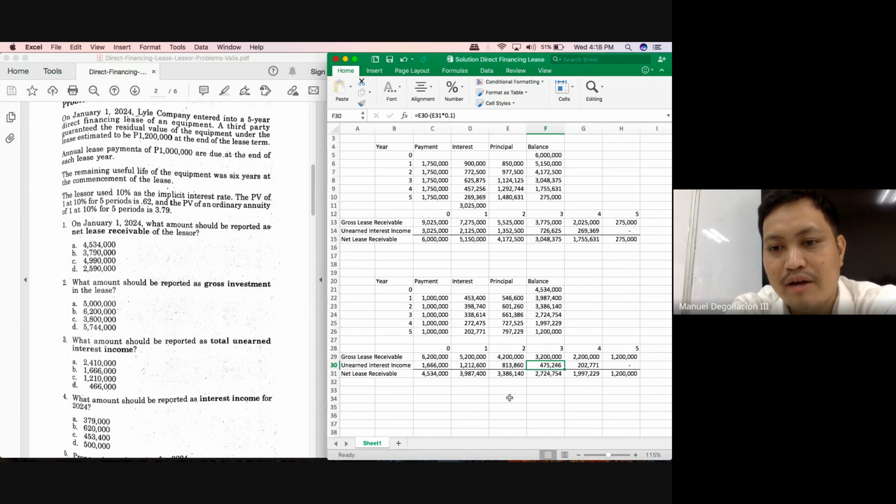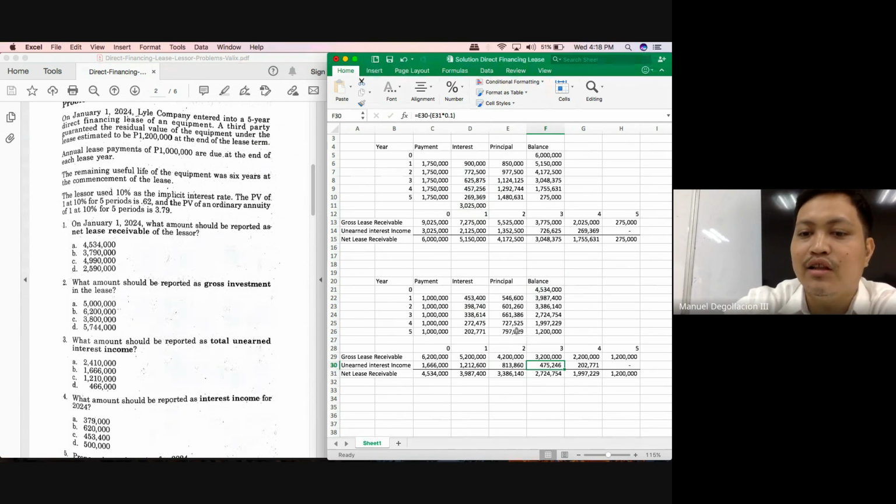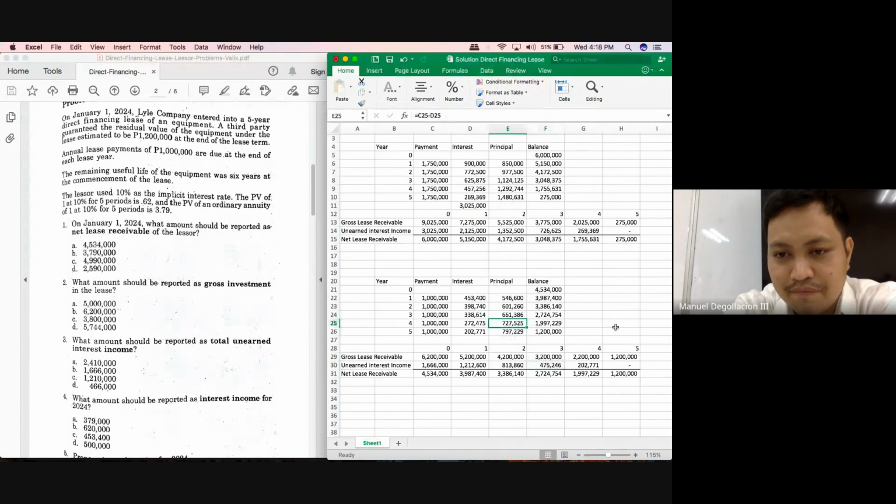How did you get that one? By deducting 727,525 from the previous balance of 2,724,754. Where did we get the 727,525? It is the difference between the 1 million collection and the interest income on year 4 of 272,475.